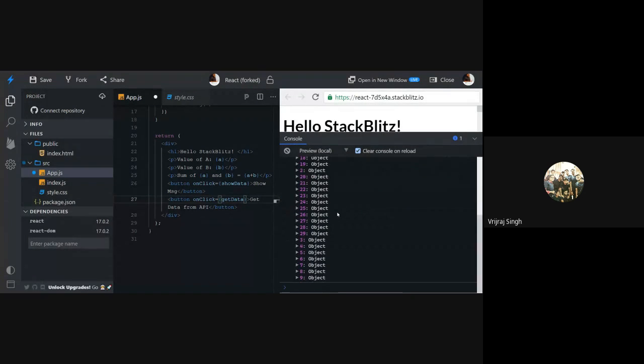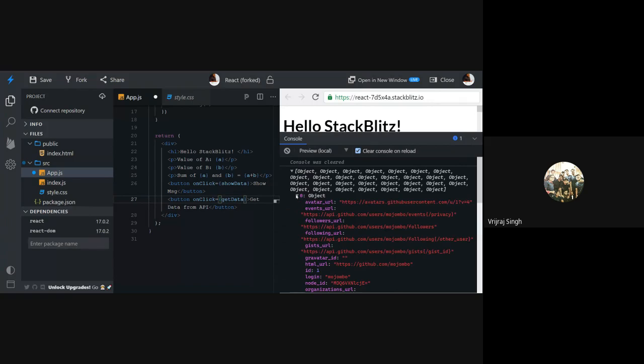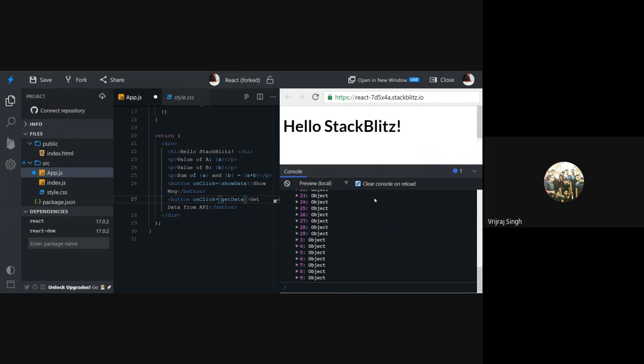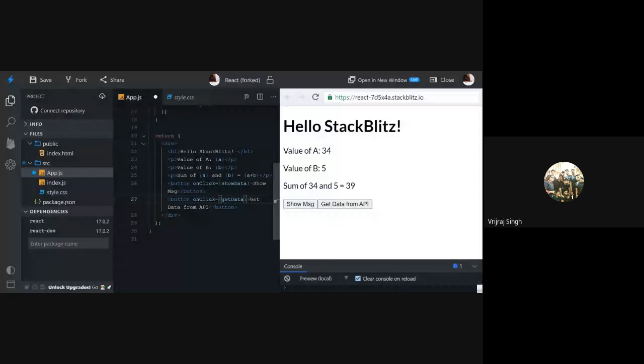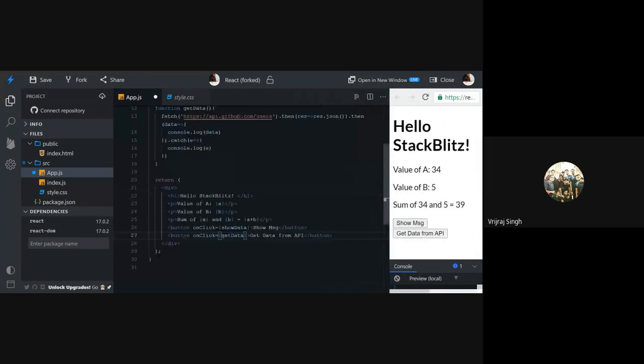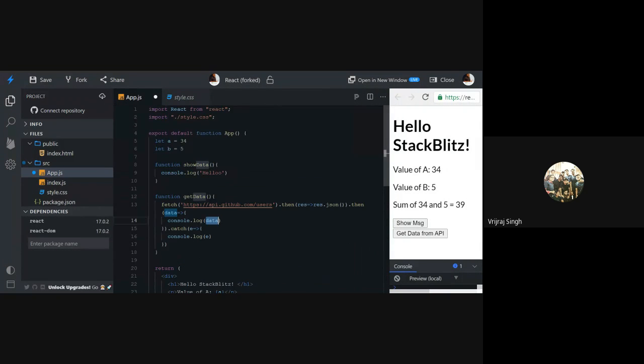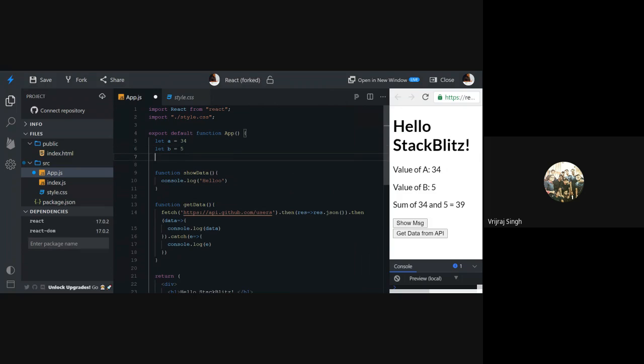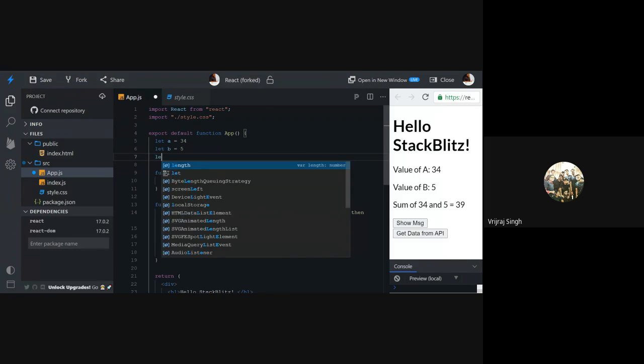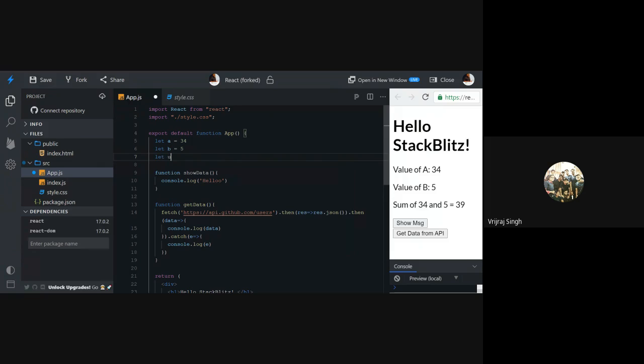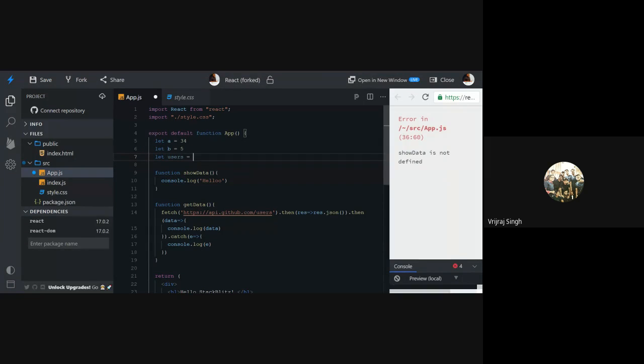Okay, so here we have a list of objects. Inside the first object, these all are the properties. Now we need to print this data in the UI part. So for implementing this in React, we have data, and let's create users. Let's say I'm creating let users equal to a blank array.